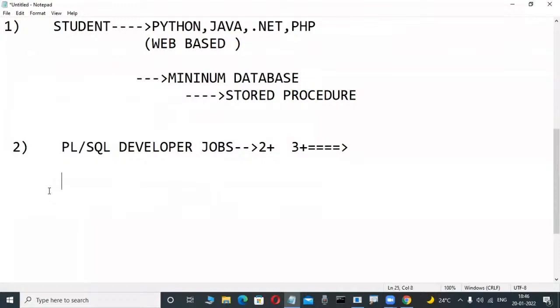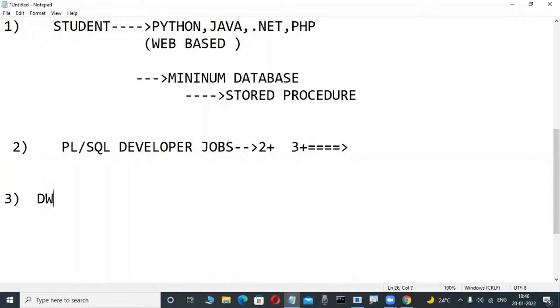Yes, here, observe SQL developer jobs purpose. Another type of person: nowadays, many persons do not have very good coding knowledge, maybe not technical persons. They want to move into software. In that case, there are some types of jobs. What is that?